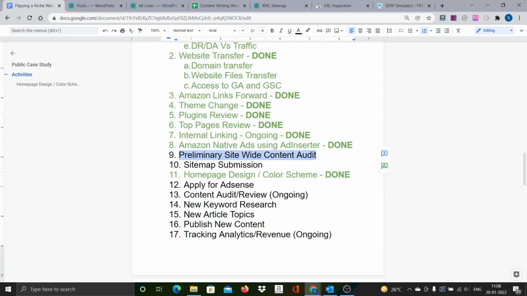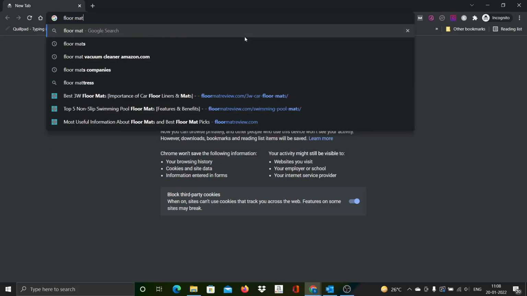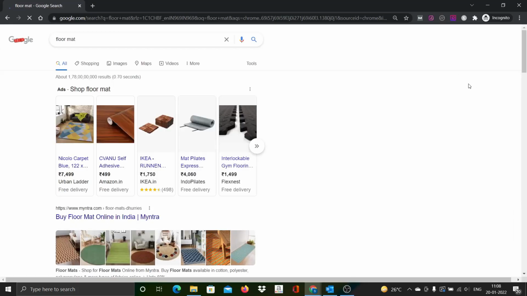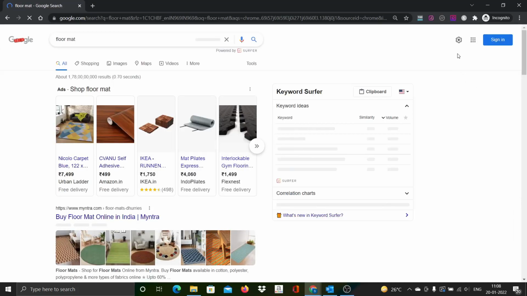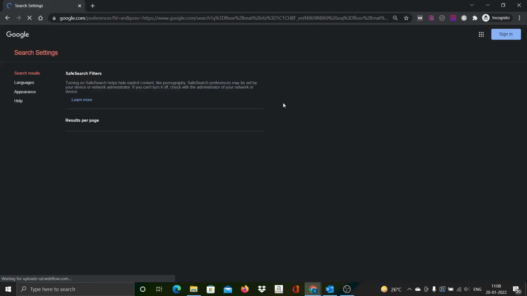So let's get started. Let me open an incognito window, and the very first thing I want to do is look at floor mat. I want to set the country as India to start with. If you have a VPN connection, you can use that. I normally go with just Google settings. This is good enough.